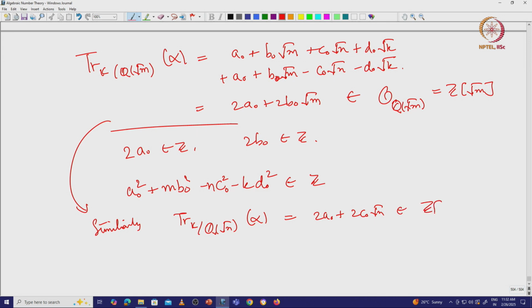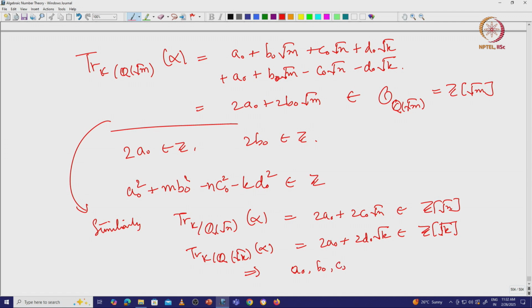This is in Z[square root of n], and the trace from K to Q(square root of k) of alpha is 2 a0 plus 2 d0 square root of k. This is also in Z[square root of k], and so this implies that a0, b0, c0 and d0 are all at most half integers, right. Okay. So that is fine.